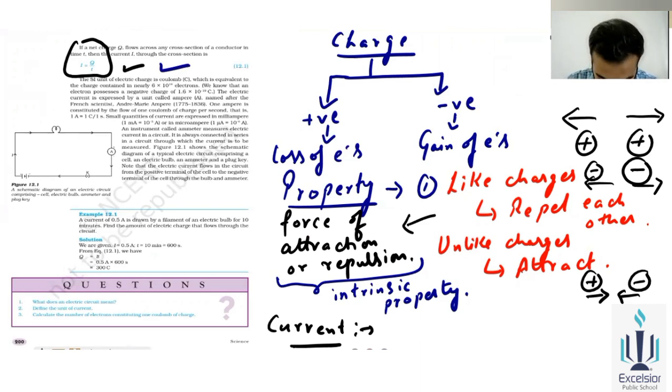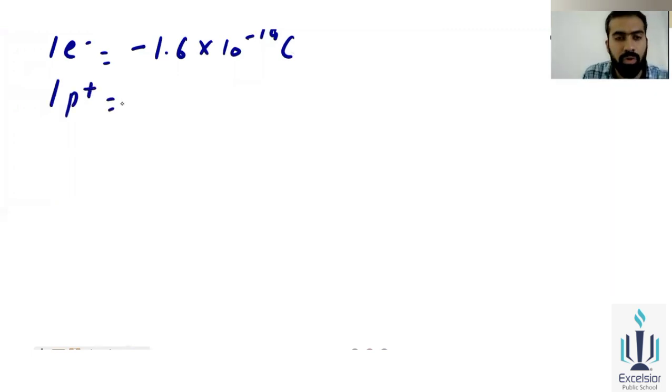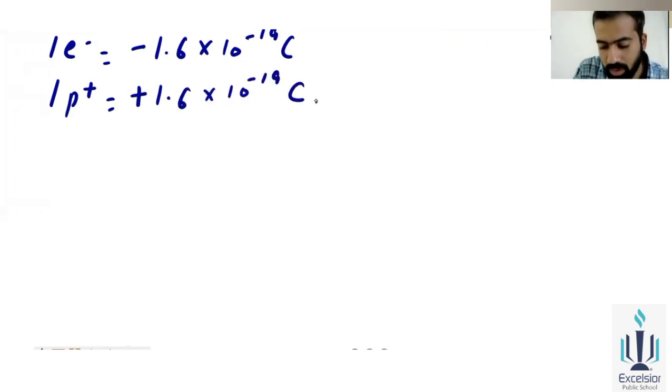Now, as you know, what is the basic value of the charge of one electron? Electron is a negative charge, so it is minus 1.6 into 10 raised to power minus 19 coulomb. That is the value of the charge. Now 1p, that is proton, the positive charge. The magnitude of proton and electron charge is always the same. The sign will be different: electron is negatively charged, proton is positively charged, but the value remains the same, 1.6 into 10 raised to power minus 19 coulomb. As you know, coulomb is the SI unit of the charge. These are the values.